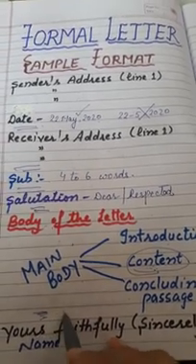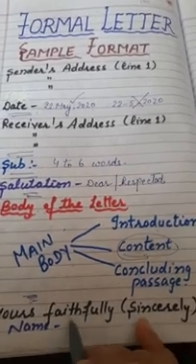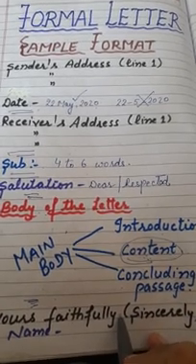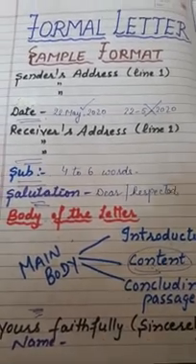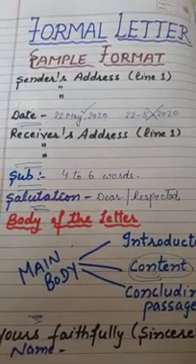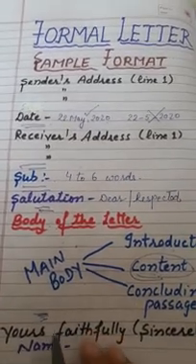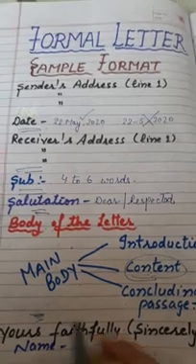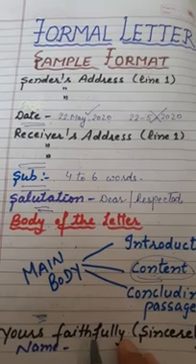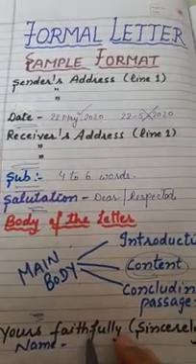Now, after completing the body of the letter, you will leave one more line. Clear? And after leaving the line, yours faithfully, yours sincerely, yours obediently, these words you can use to complete the letter. Faithfully means विश्वास पात्र, sincerely means again आपका भरोसे योग, and obediently means आपका आज्ञाकारी. So in the end we have to write the name. The name, of course, is yours because you are writing this letter, so the name should be yours only here. Is that clear?